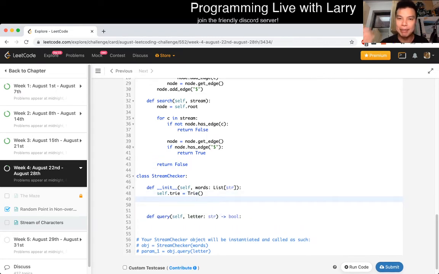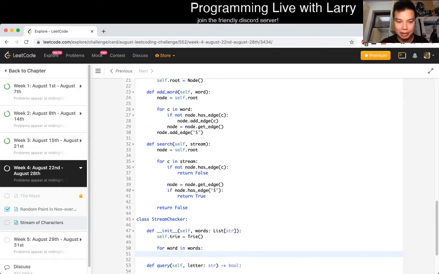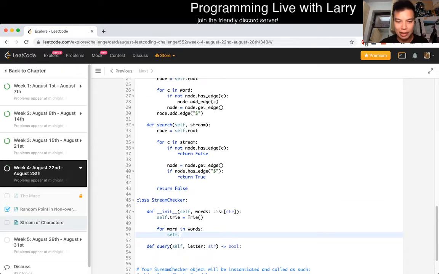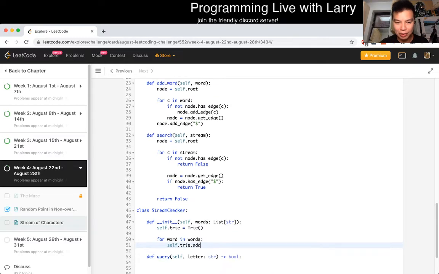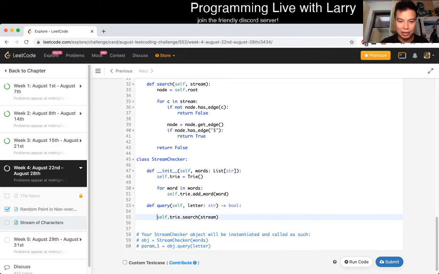So now that we have the API ready, we can just do for word in words, self.try.add word. And then query is just self.try.search of, oh, I didn't do this. So we have to return this, but we do, oops. Oh, and also I mucked up a few things, so I'll fix it for a second.